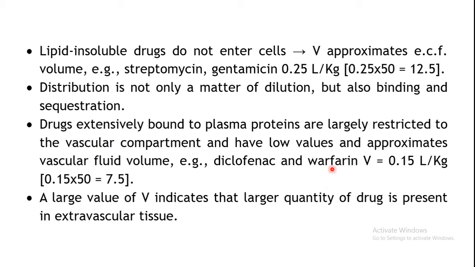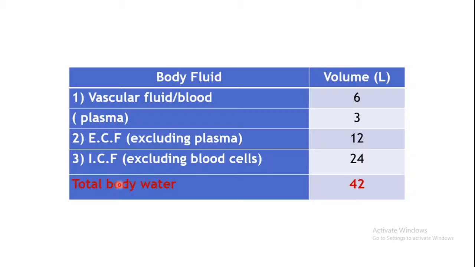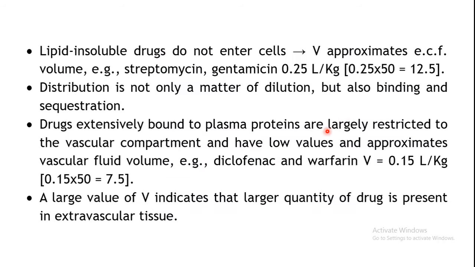Okay, say for example diclofenac and warfarin, the volume of distribution is approximately 0.15 liters per kg. So the same way you can calculate it for an average adult with 50 kgs of weight: 0.15 multiplied by 50 will give you 7.5. So here, since it is bound to your plasma proteins, the volume approximates the volume of your vascular fluids, right? So it's 7.5. Okay, now a large value of V, that is the volume of distribution, indicates that larger quantities of your drug are present in the extravascular tissue.